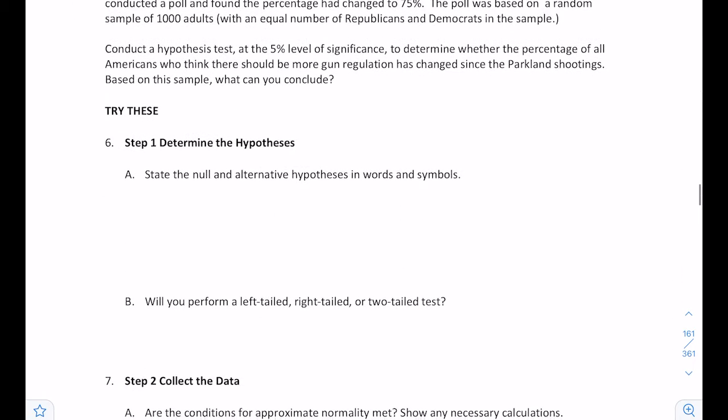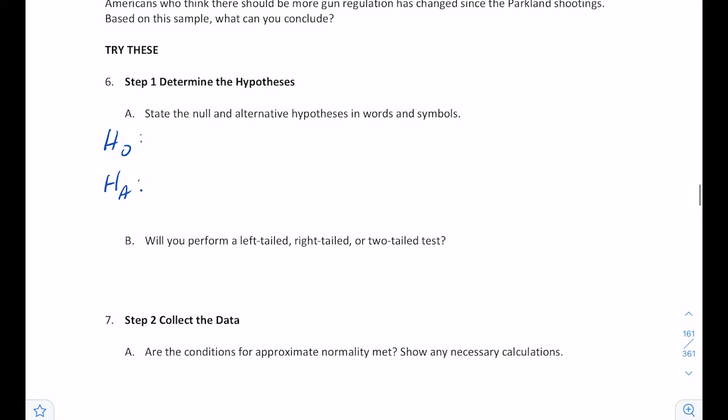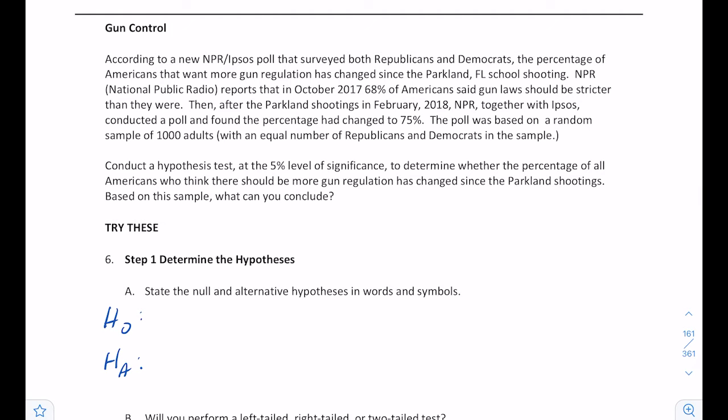So the first thing you need to do is determine the hypotheses. We're going to state the null and the alternative. The first thing I like to do is put the null. That's our claim. In the problem, our claim is that 68% of Americans said gun laws should be stricter than what they were.